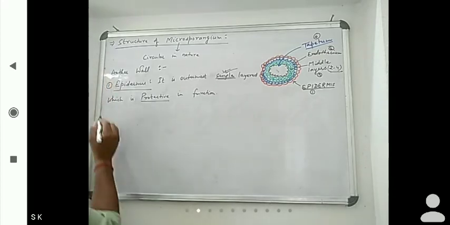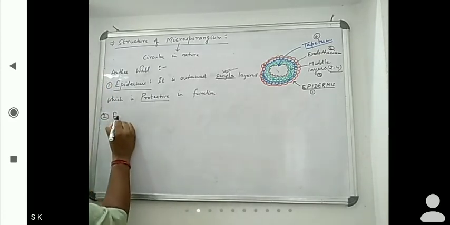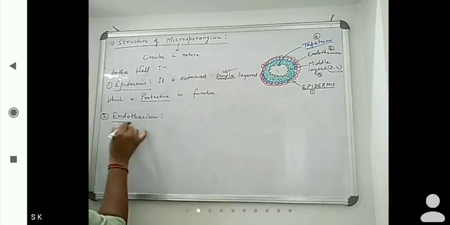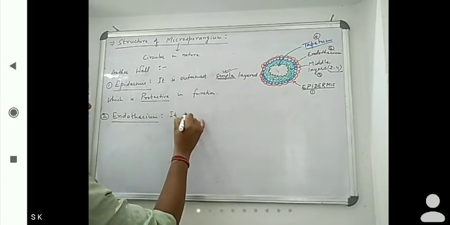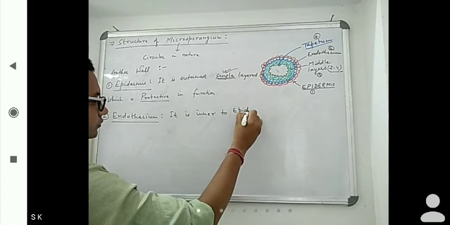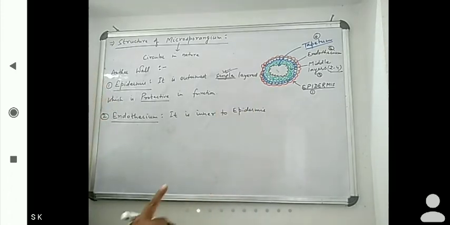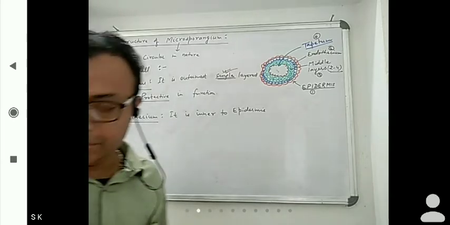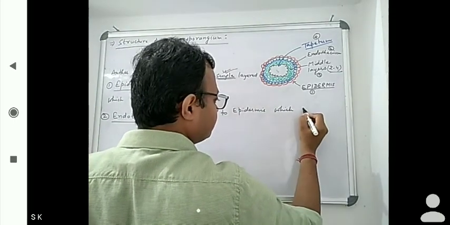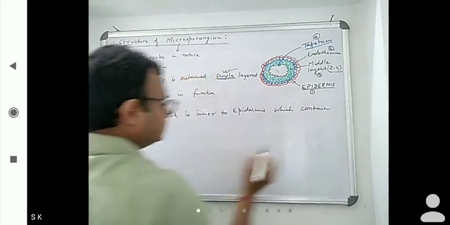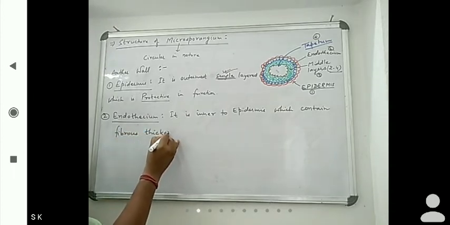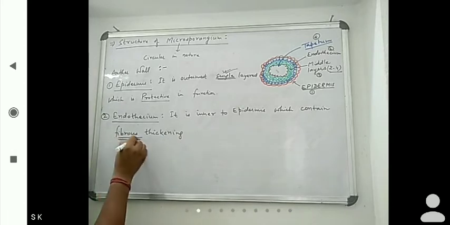Next one is endothecium. It is inner to the epidermis and it contains fibrous thickening.